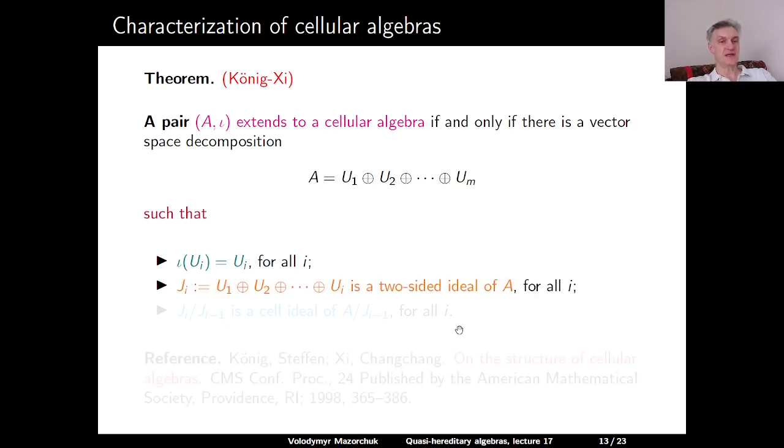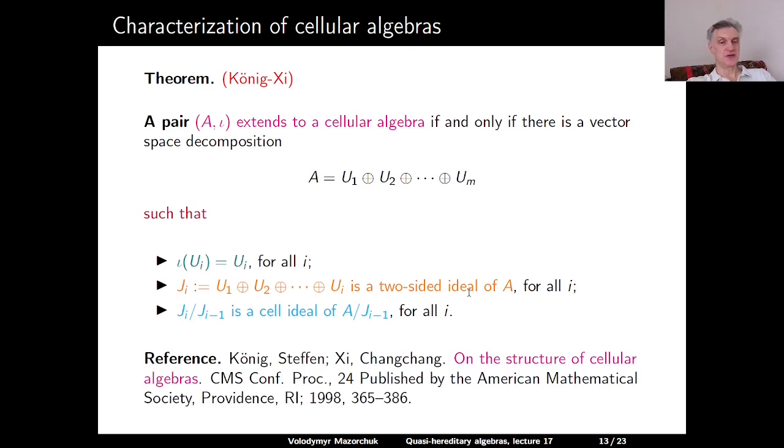If we take the direct sum of U1, U2 and all the way up to U_i for any i, we denote this direct sum by J_i. This should be a two-sided ideal of A, and such that J_i modulo J_(i-1) is a cell ideal of A modulo J_(i-1) for all i. This theorem is proved in the paper by Koenig and Shi, which is called On the Structure of Cellular Algebras, which appeared in 1998.